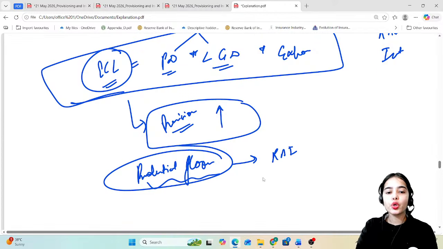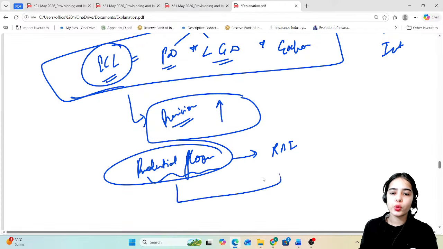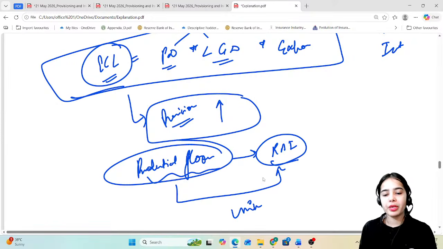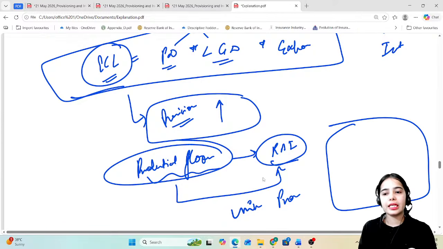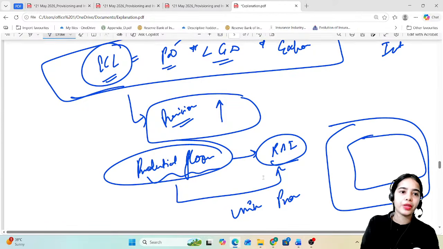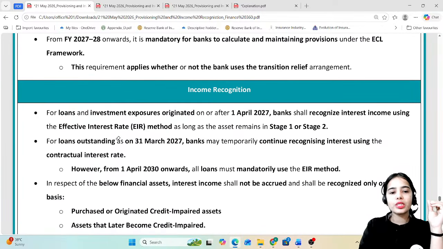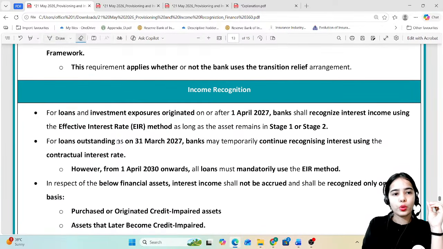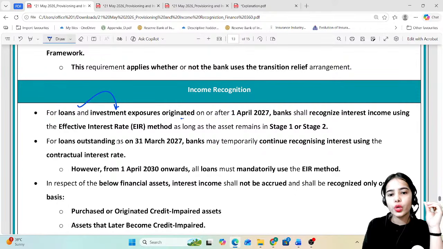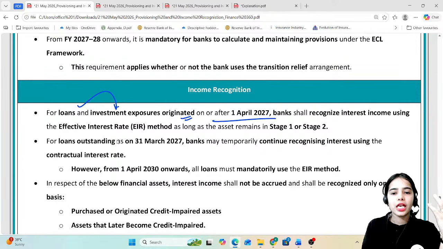Okay, but it should not be less than the prudential floor that is decided by the RBI. So RBI has decided the minimum provisions that we have seen in the table format. Okay. Now coming to the income recognition. For loans and investment exposures originated on or after 1st April 2027, that means the new loans.